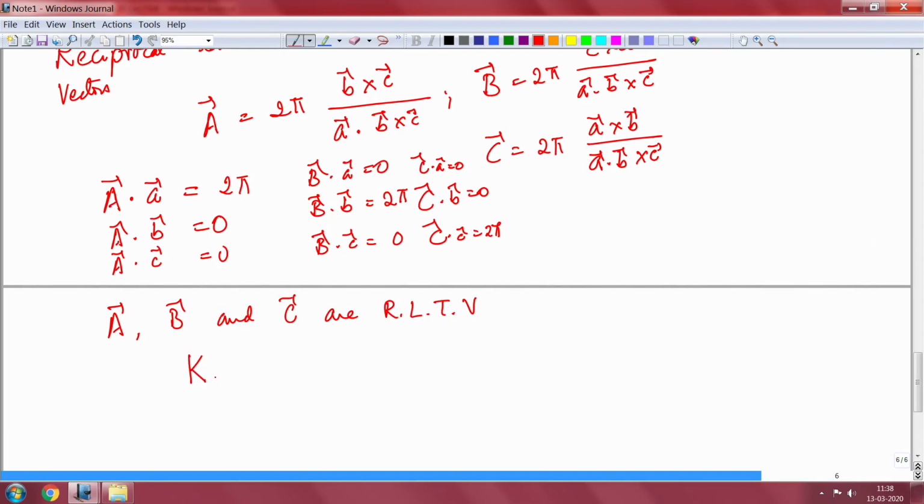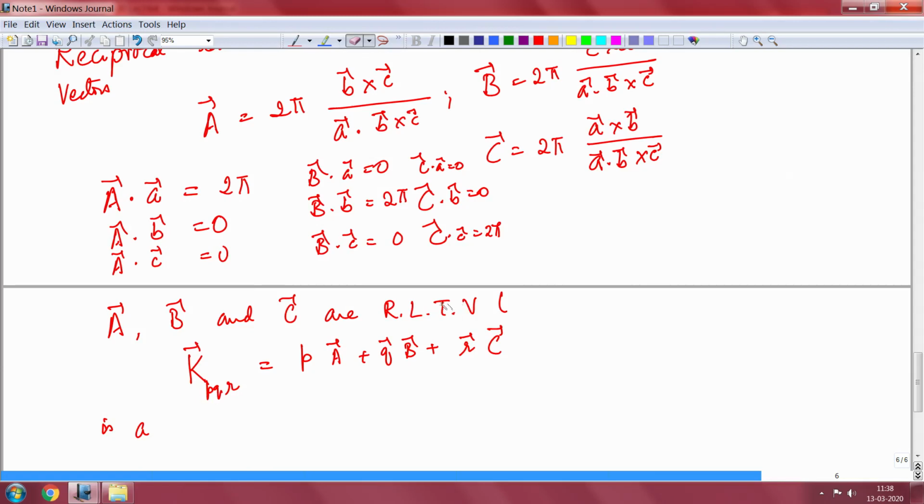I use LMN for the direct lattice, so let me use PQR here. K PQR is equal to P times A plus Q times B plus R times C. These are primitive vectors, okay, reciprocal lattice primitive vectors.